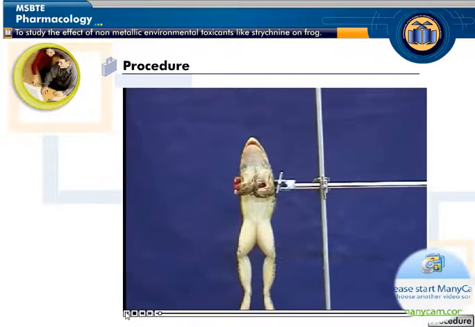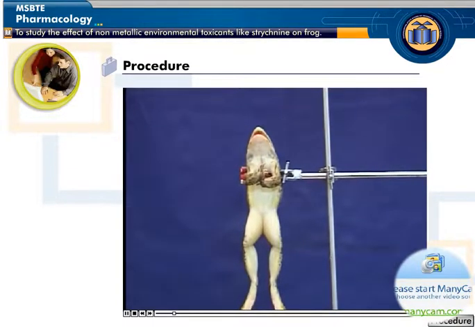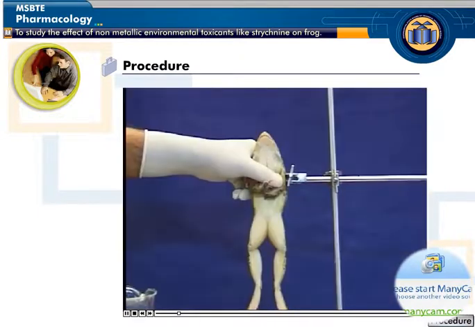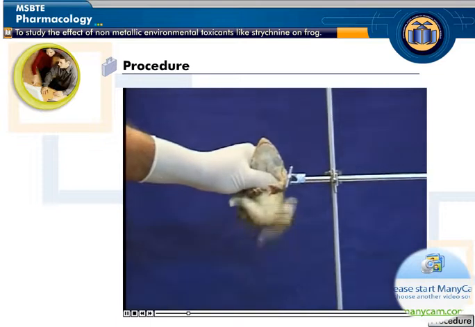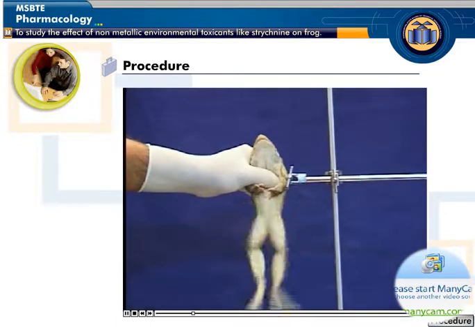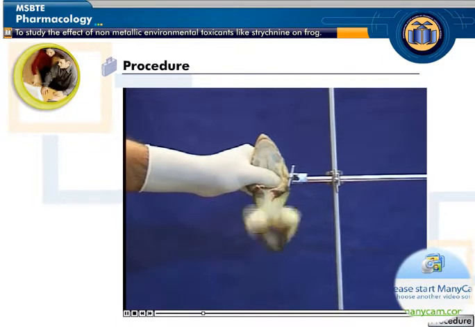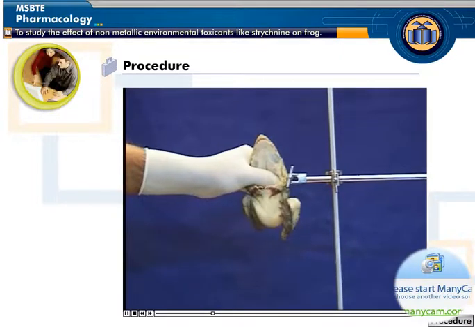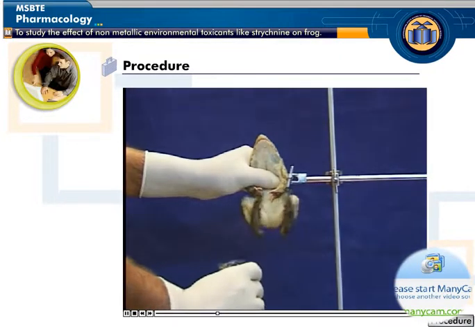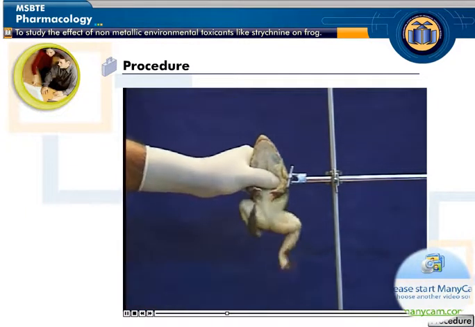For studying the effect of strychnine, pith the frog. Hold the frog on a stand with a clamp. Now dip one of the legs of the frog in glacial acetic acid and observe the stretching of the leg in an upward direction. Since glacial acetic acid produces irritation and pain, the frog gives a response by stretching its leg.